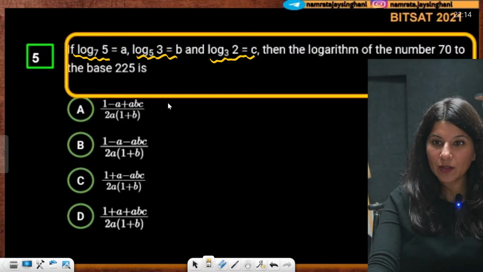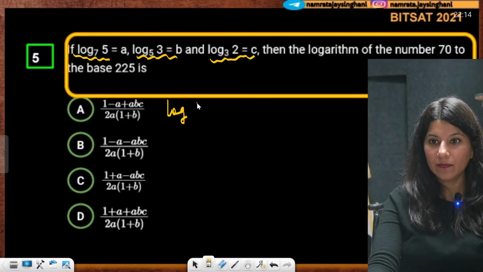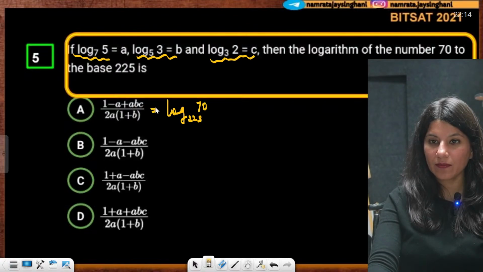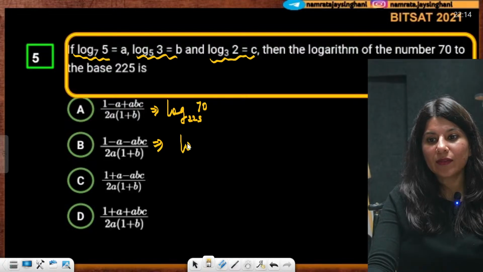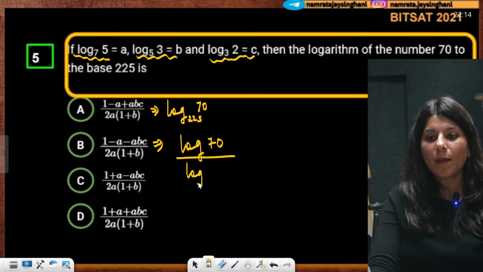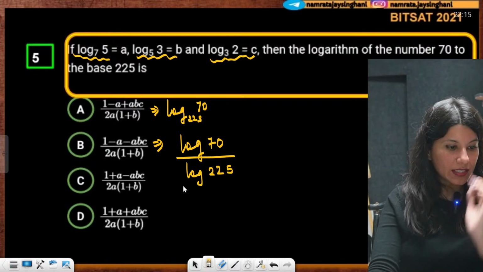They are talking about log of 70 to the base 225. Okay. So let me write it this way. Remember base changing theorem, it will become log 70 upon log 225.